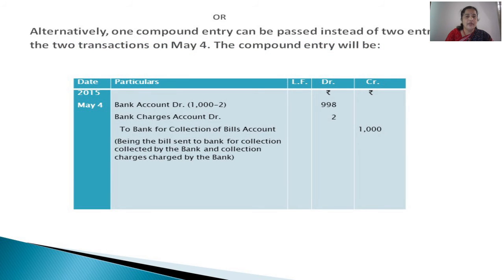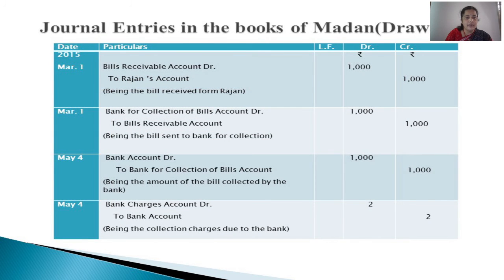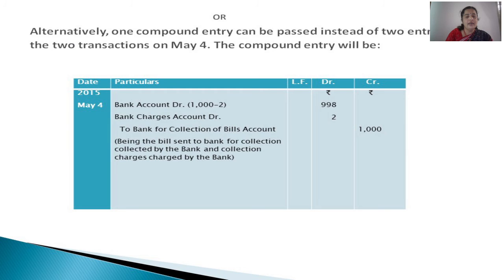Or otherwise we can do one thing. Maybe in the beginning units you have learned regarding passing of compound entries. These entries, whatever has been written here, are what we call simple entries. But here, certain transactions can be passed by means of a single entry, and that is what we call a compound entry.